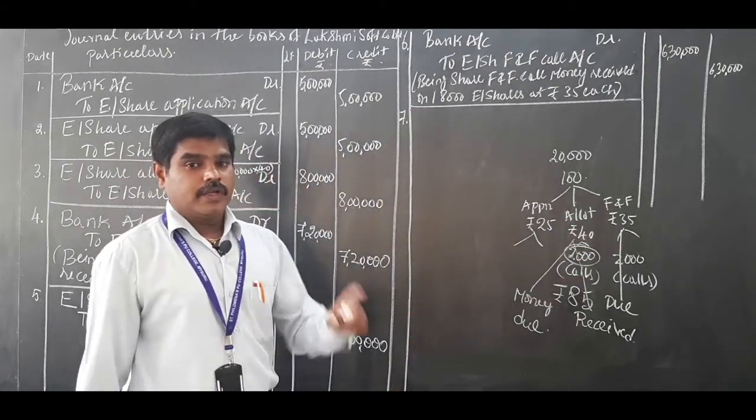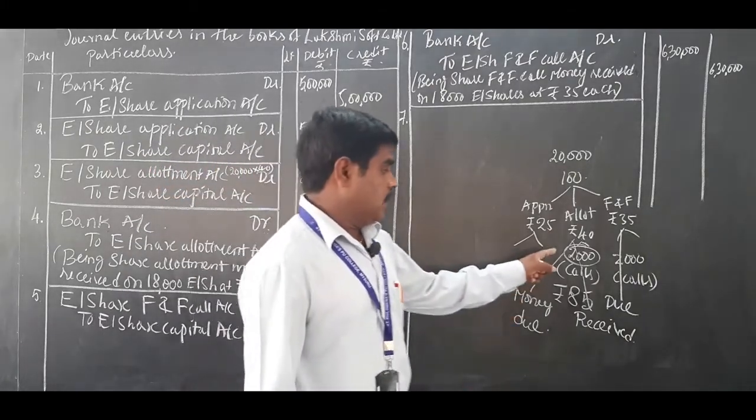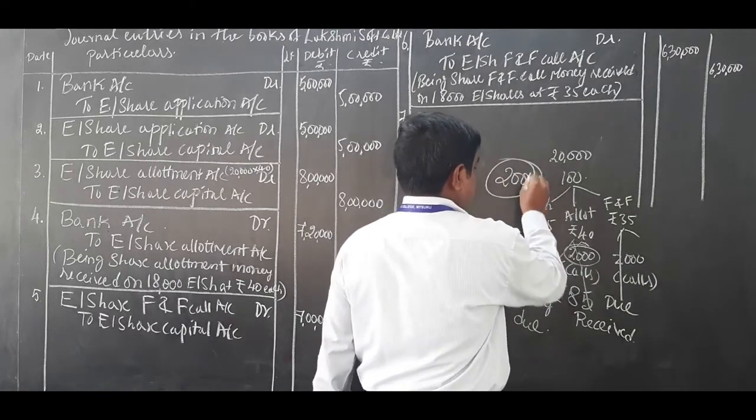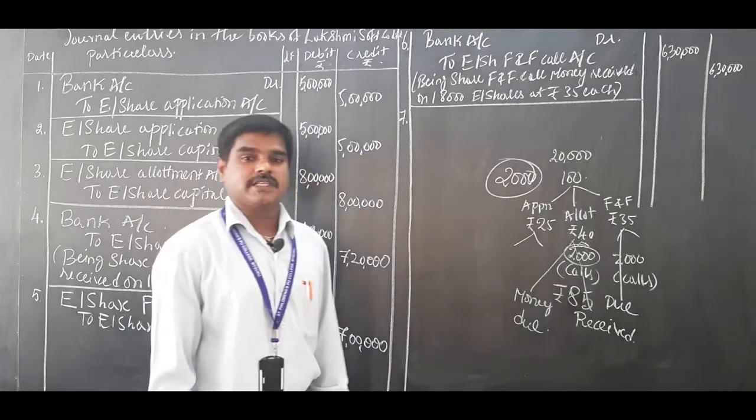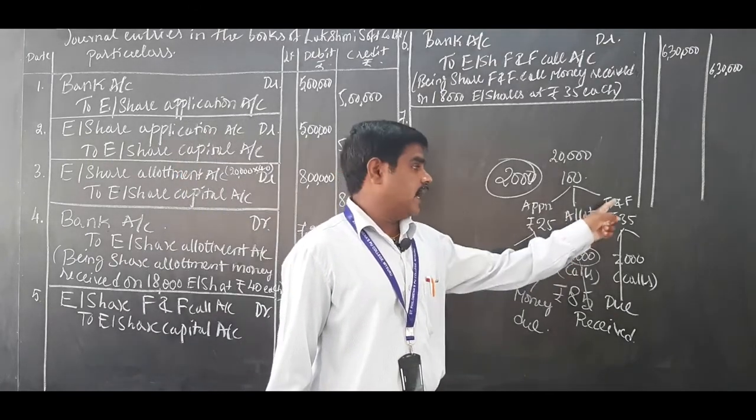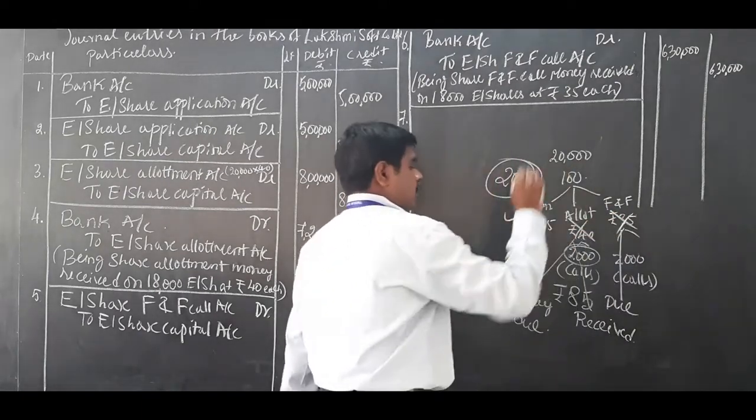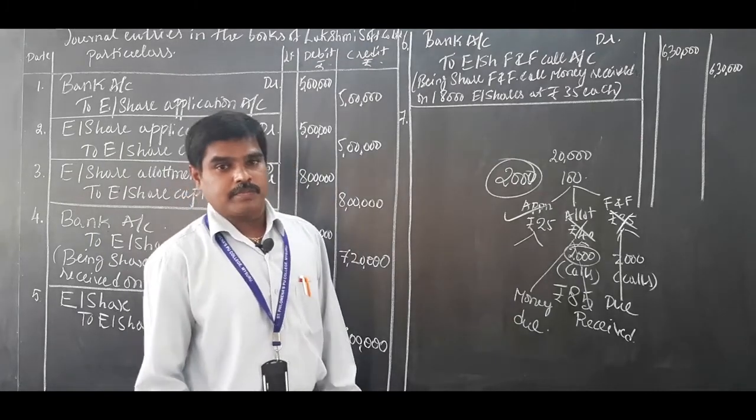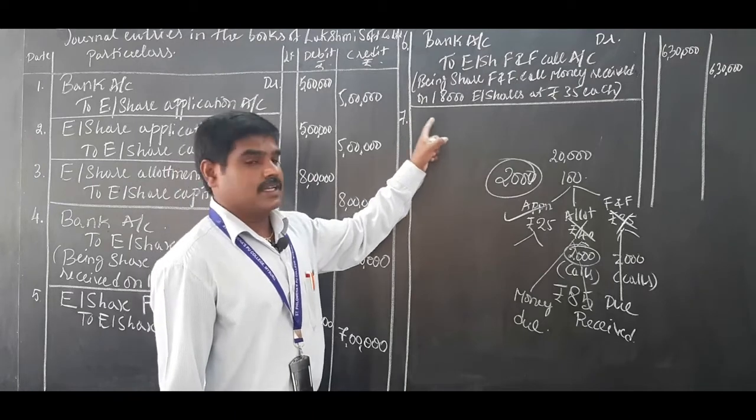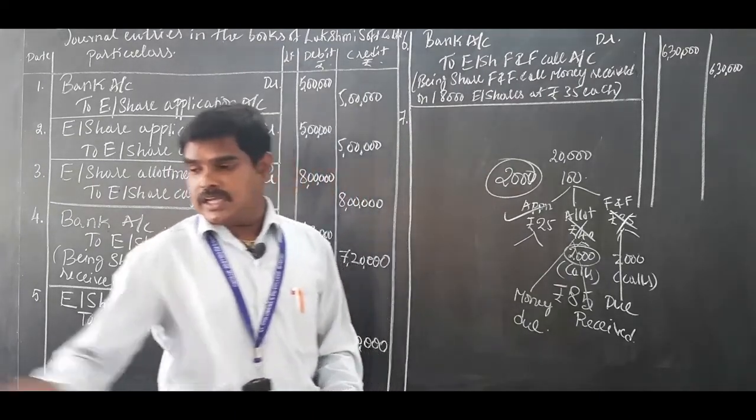Now, in the problem it is given that directors forfeited these shares. 2000 shares are cancelled, keep it in your mind. Why are 2000 shares cancelled? Because of non-payment of allotment money and first and final call. Only application money is paid. So for that we are going to pass journal entry number 7, the forfeiture journal entry.